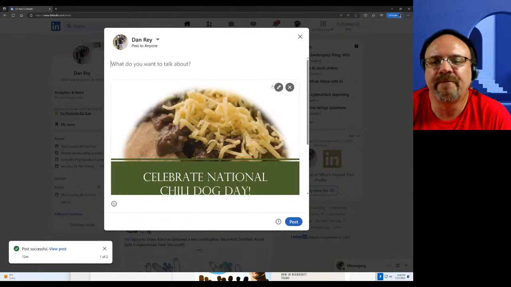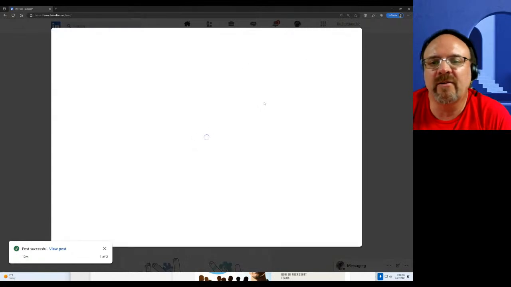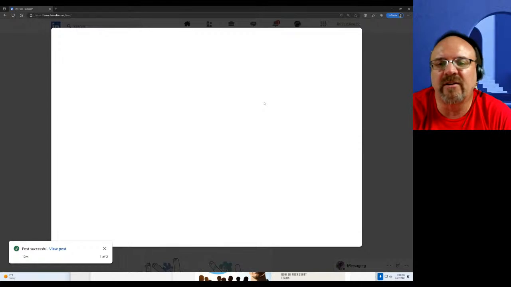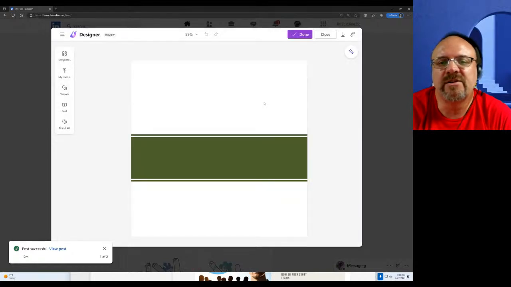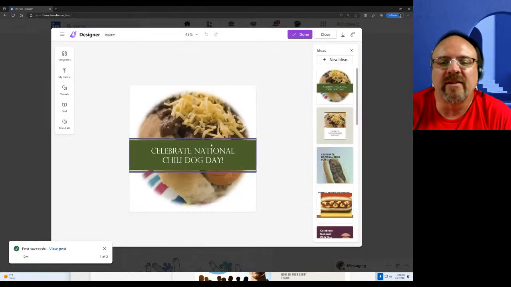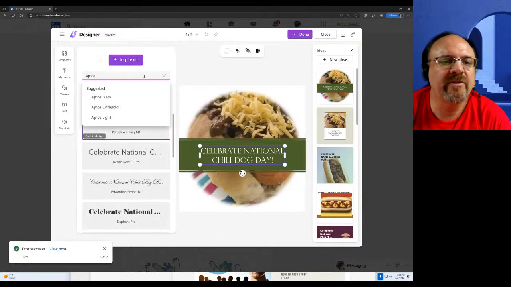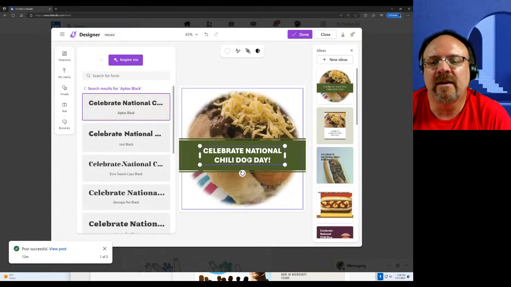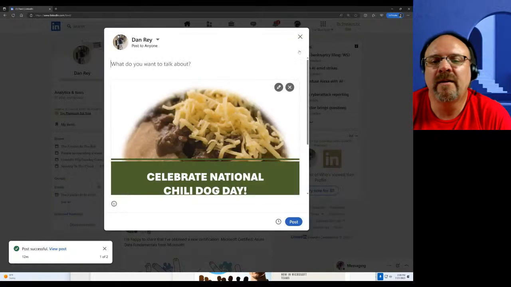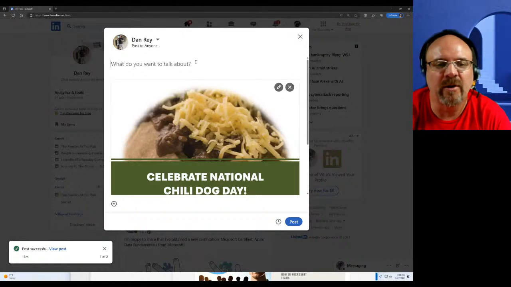on LinkedIn. And I can also click the edit, which takes me back into Designer to make changes to this, maybe like the font or the color or something else that I want to change. So instead of using perpetual, if I want to do that same thing with Aptos black, I can pull in the Aptos font and then click done. And now I've got the Aptos font instead of what we had before.